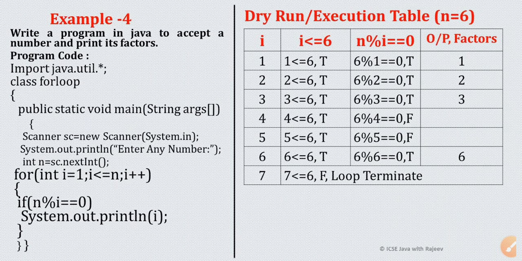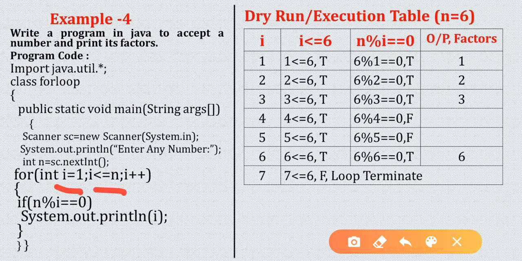Now let's start this program. Here my loop starts from 1 and it will go up to the number itself, and for the number I have taken 6 for this dry run. So how will we check the condition now? Here, this is the divisibility condition.